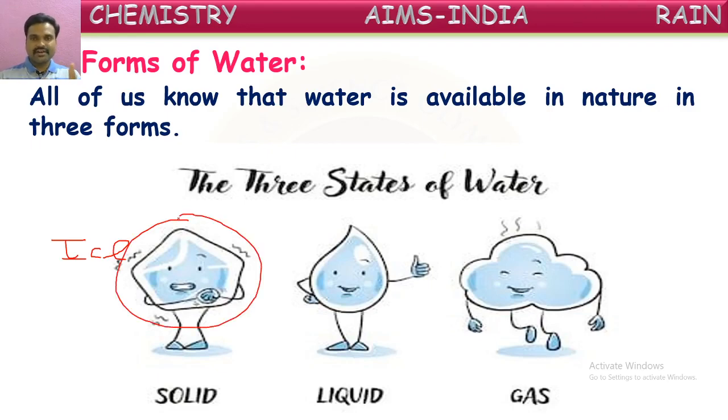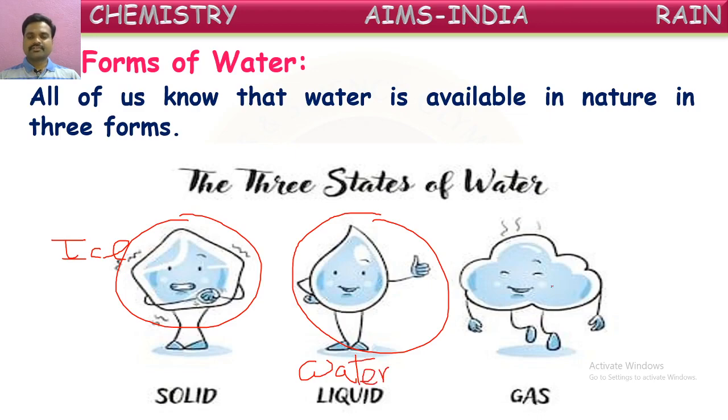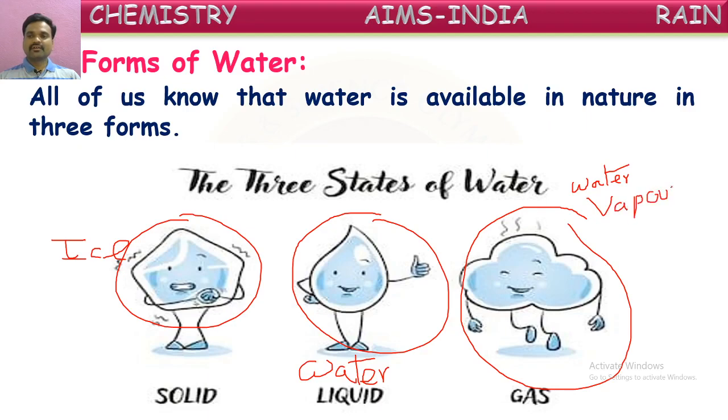Have you ever touched ice? How is it? Very cold. And the liquid form, commonly we say this, is called water. Similarly, what is the gaseous form of water called? Do you know, children? Yes, it is called water vapor. Vapor or water vapor it is called.